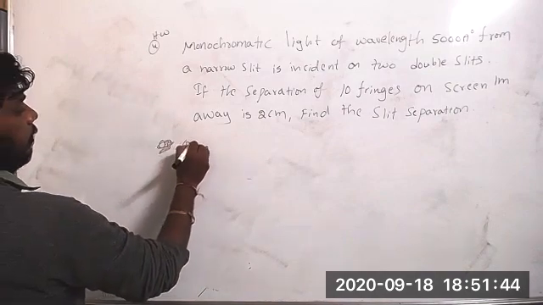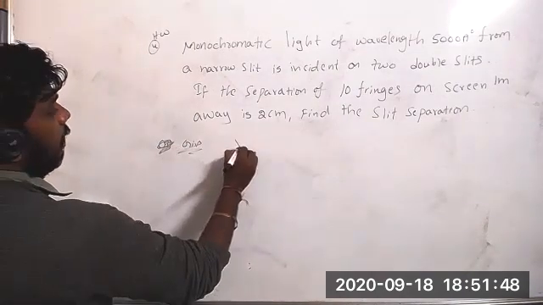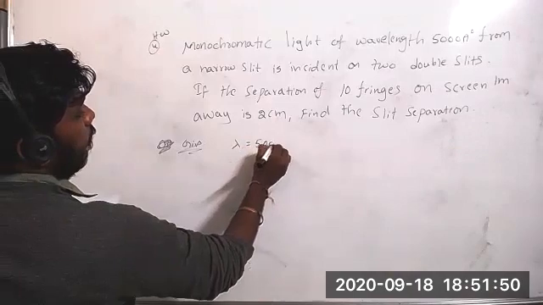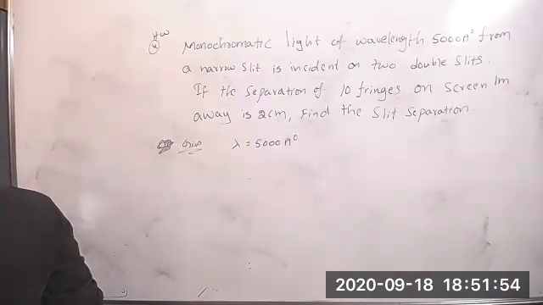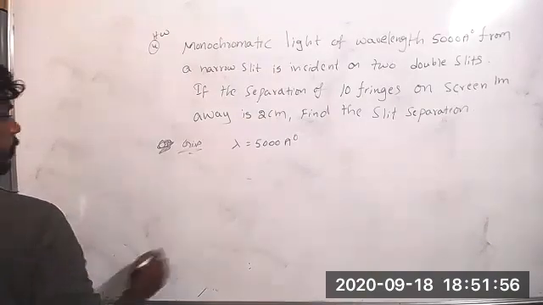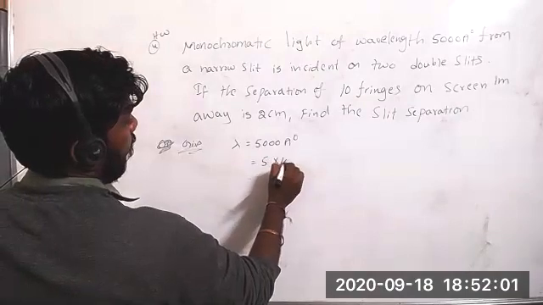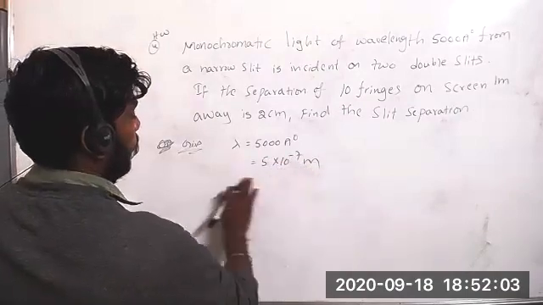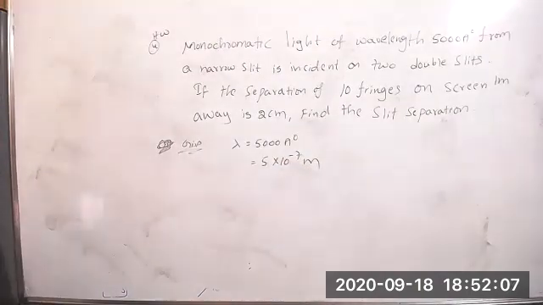Solution: given lambda is 5000 angstroms, change into meters, 5 into 10 to the power of minus 7 meters. Sir, we have done this question, sir.